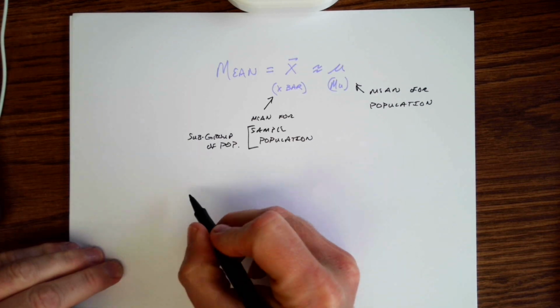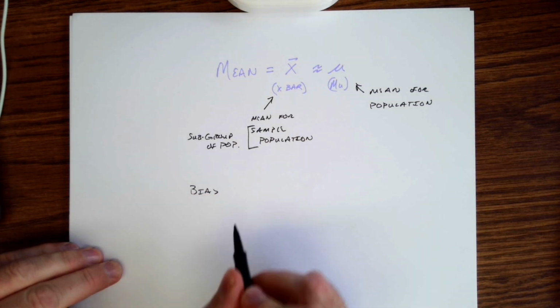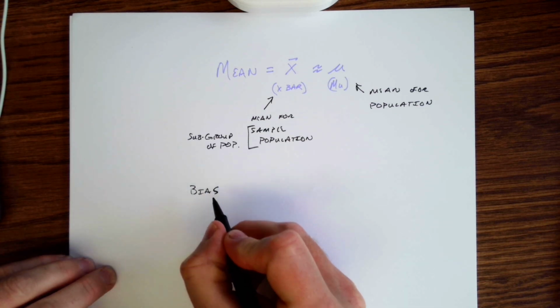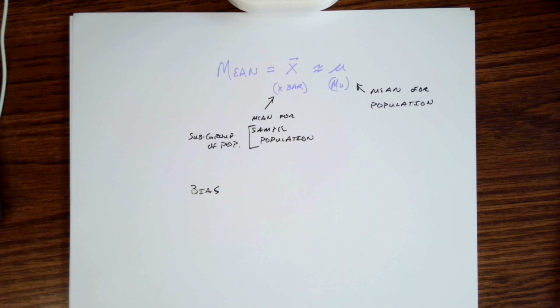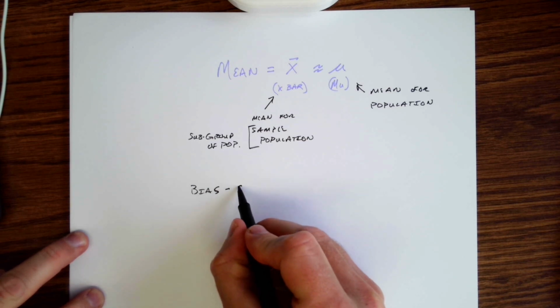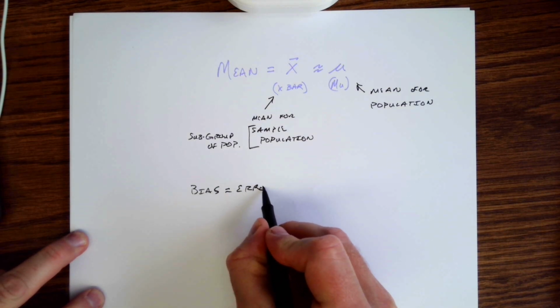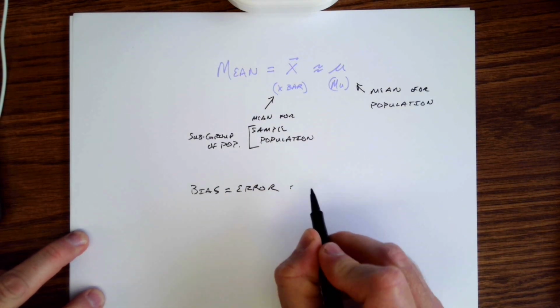When we say bias, what we're talking about is the idea that there is some type of error in the data collection.